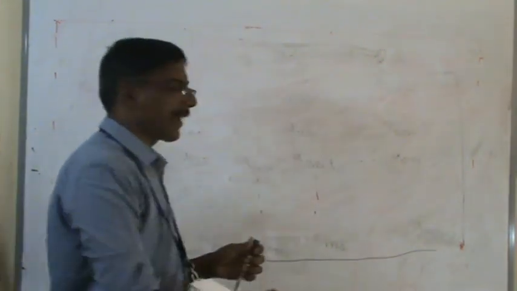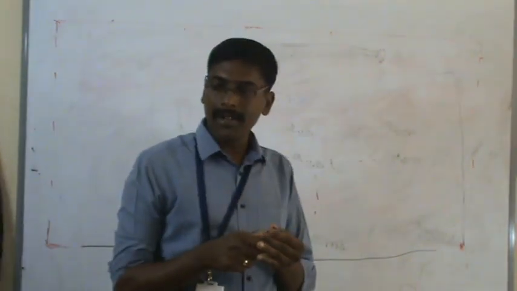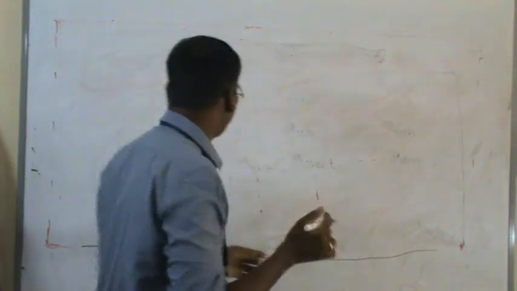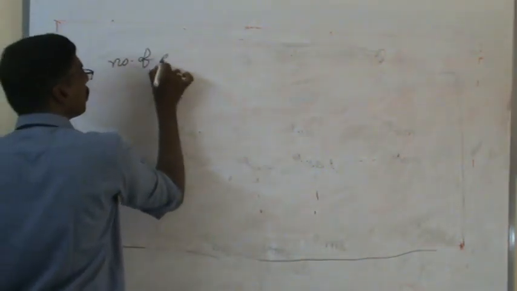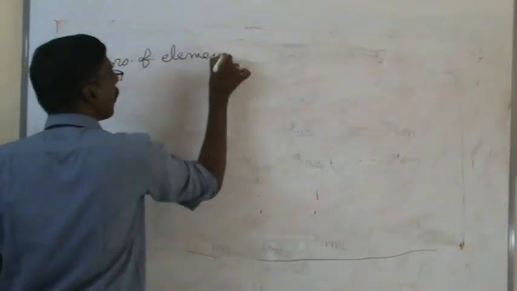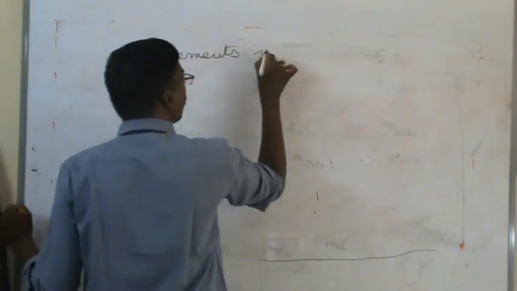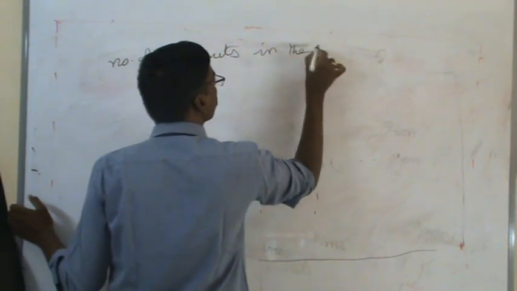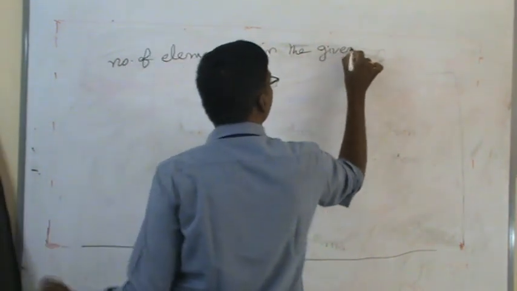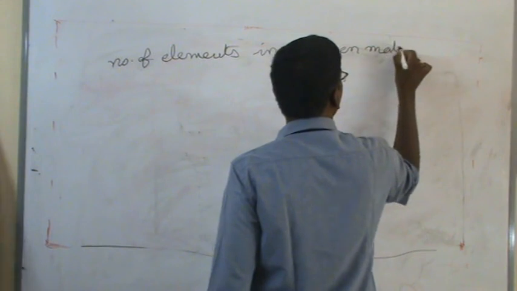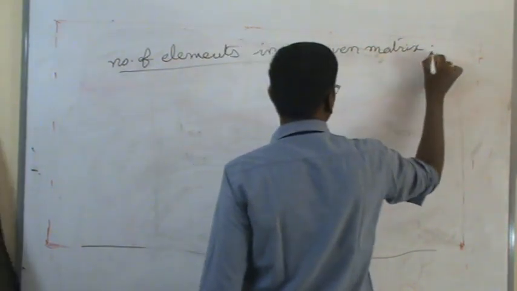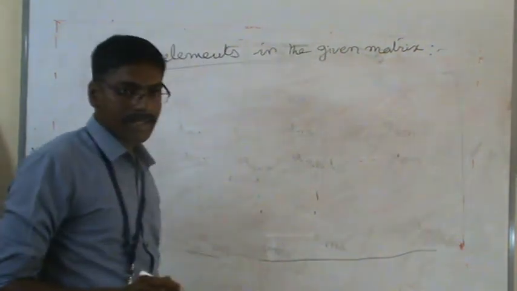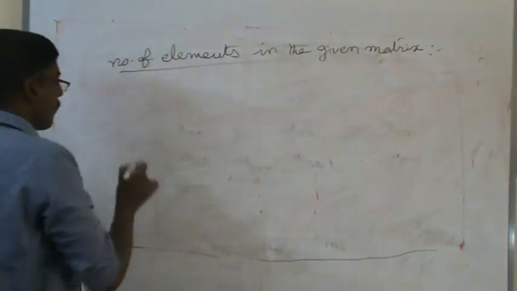Next topic, number of elements in the given matrix. How many elements are available in the given matrix? That is the number of elements in the given matrix. This concept is very simple.